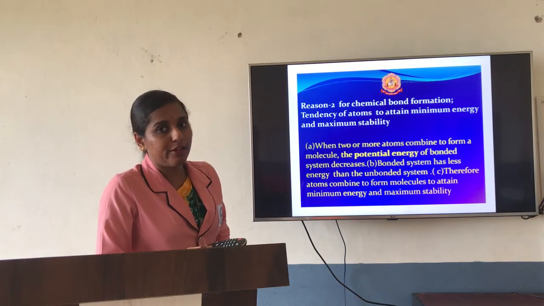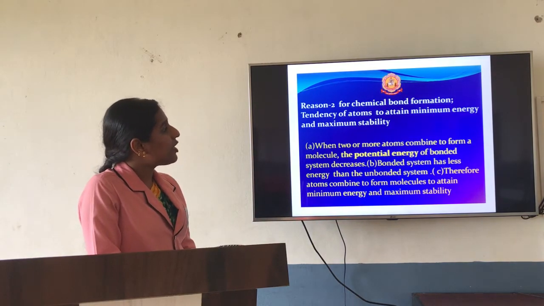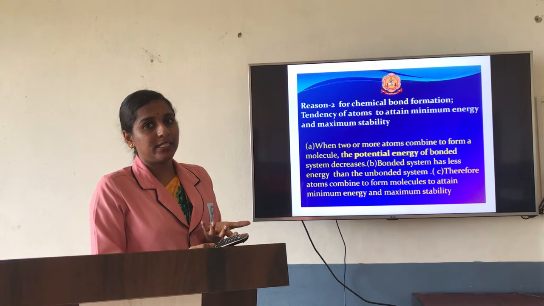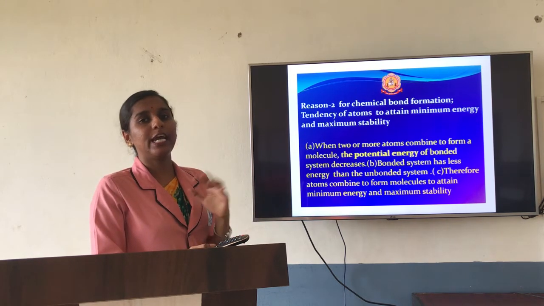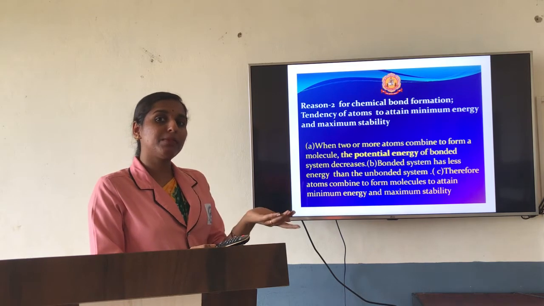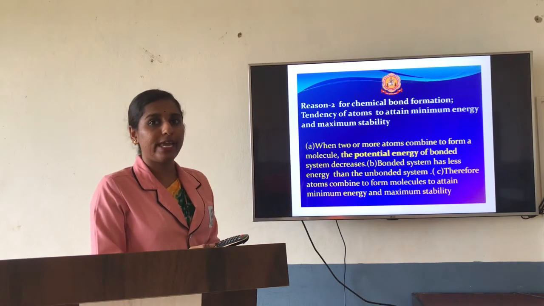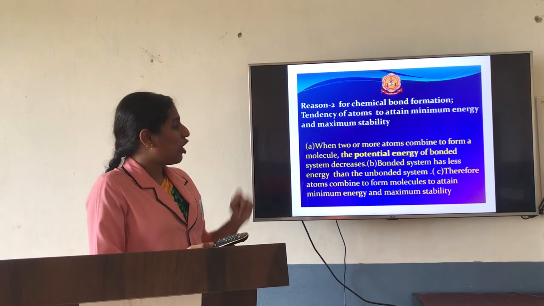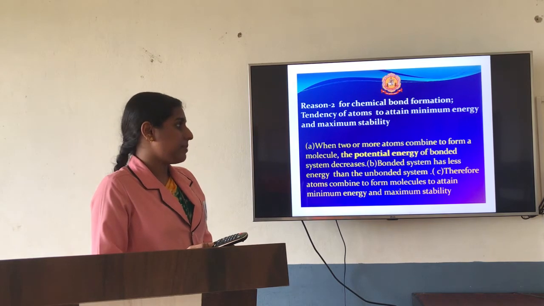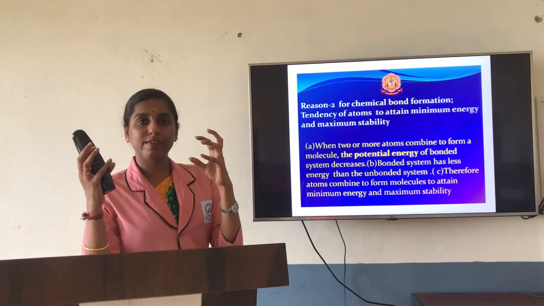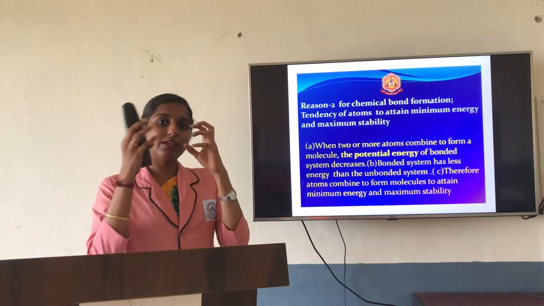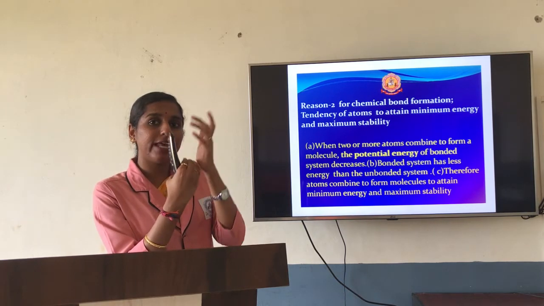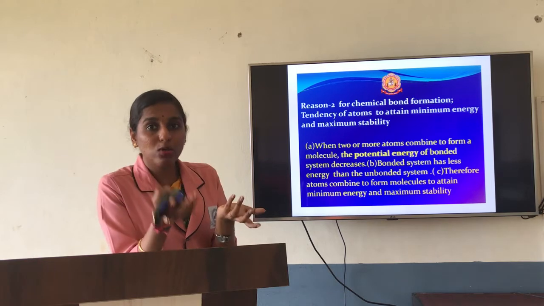Next, another reason why atoms go for bonding. The second reason is the tendency of atoms to attain minimum energy and maximum stability. As I have told, any atom, to get maximum stability, will go for bonding. When it gets maximum stability, it will have a minimum amount of energy. When two or more atoms combine to form a molecule, the potential energy of the bonded system will decrease. So after combination, whatever is formed will have less energy, and less energy means it is more stable.